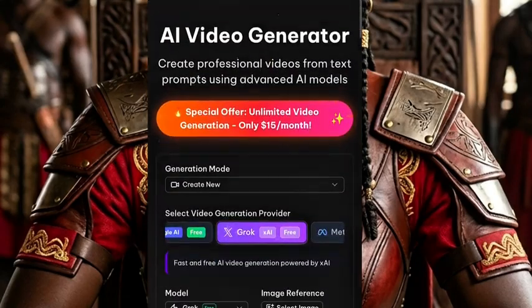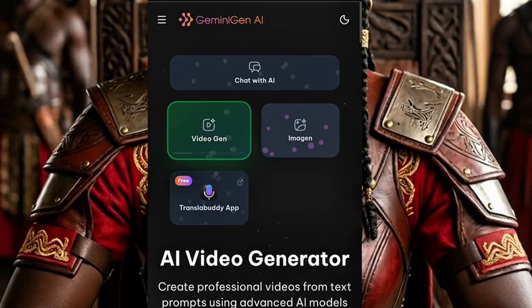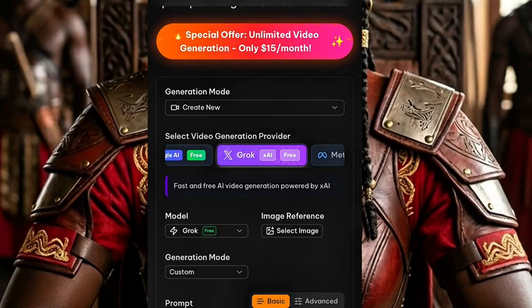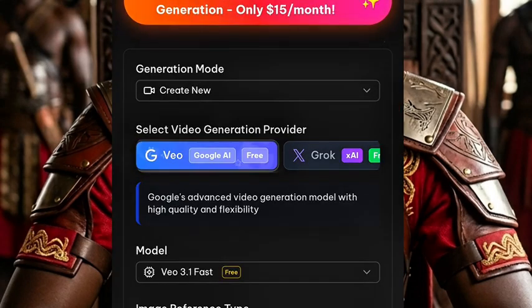Now, when you come to the AI tool, you click on videos here. You are going to see select video provider. You can use Google VO3, as you can see, Google VO3. You can use Grok AI, but right now, I'm going to be using Google VO3 to generate my video. You can use Grok AI or another AI model.